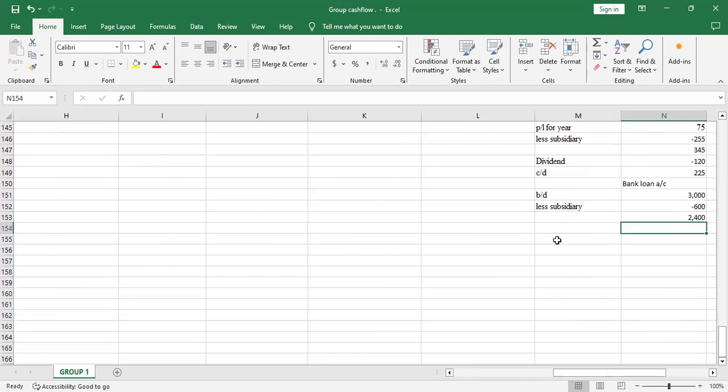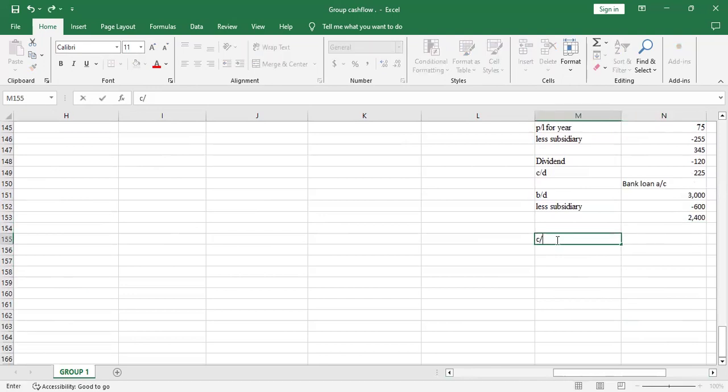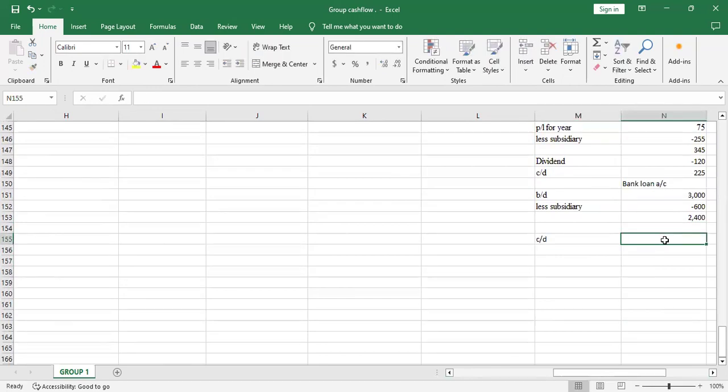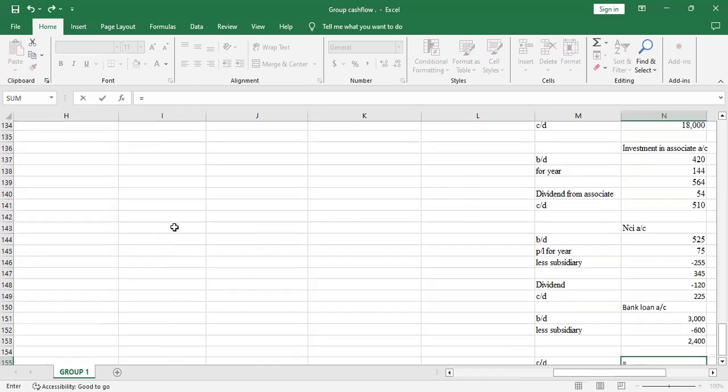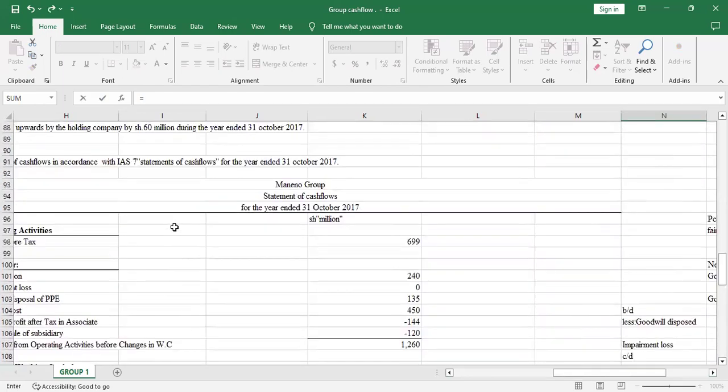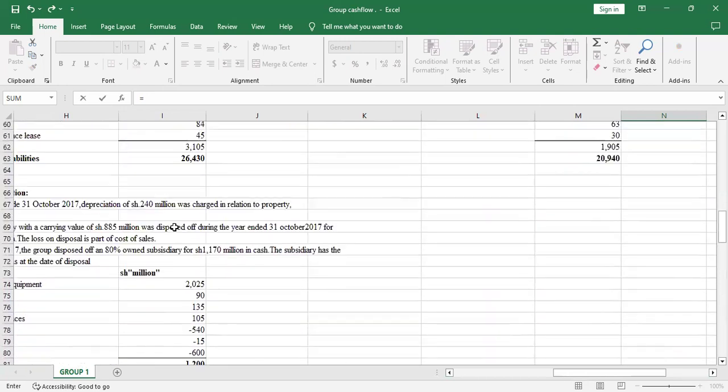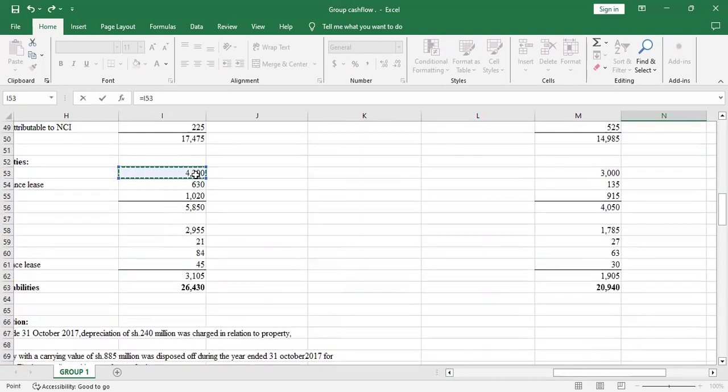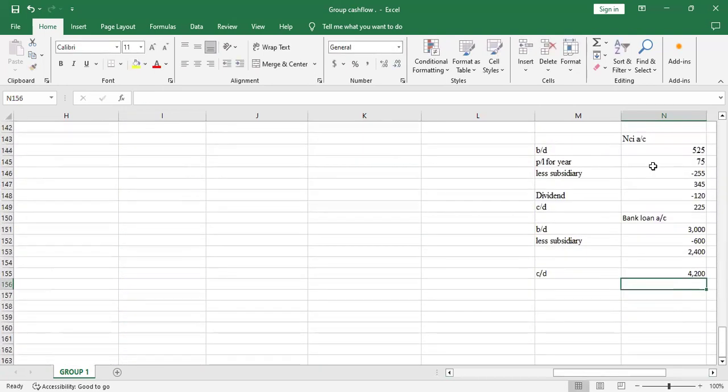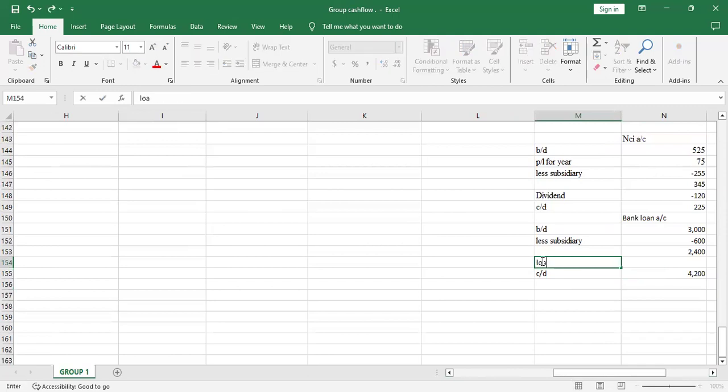So we'll compare now 2,400 and the balance carried down. The balance carried down was 4,200. So you can see we have moved from 2,400 to 4,200. So it means that there was acquisition. Yeah, so there was loan acquisition. The balancing figure is the loan acquisition.